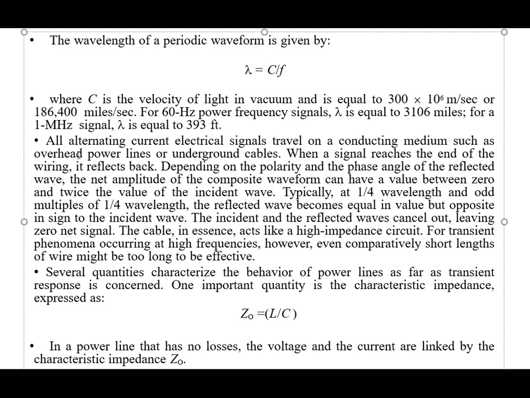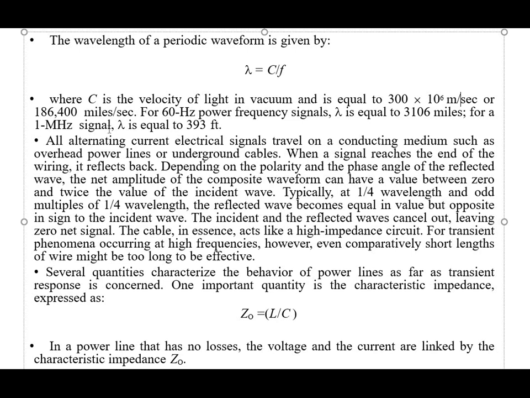All alternating current electrical signals travel on a conducting medium such as overhead power lines or underground cables. When a signal reaches the end of the wiring, it reflects back. Depending on the polarity and phase angle of the reflected wave, the net amplitude of the composite waveform can have a value between 0 and twice the value of the incident wave. Typically at 1/4 wavelength and odd multiples of 1/4 wavelength, the reflected wave becomes equal in value but opposite in sign.